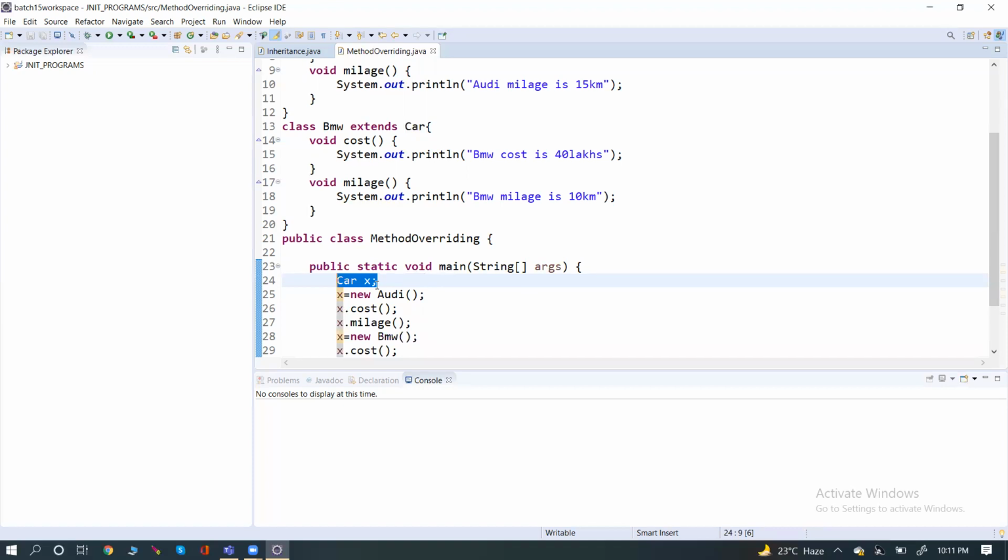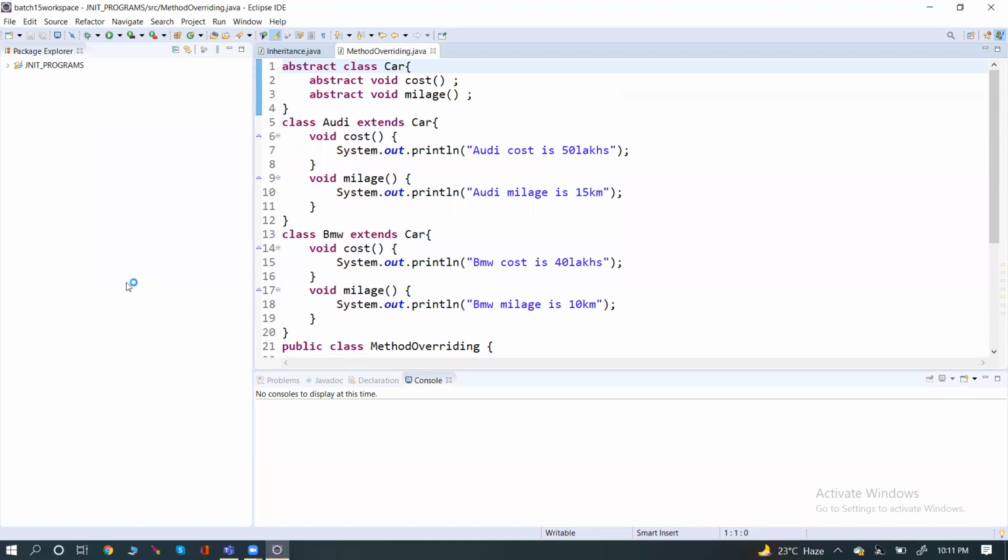Memory getting saved is an advantage for the program, because any application is required to occupy less memory and give fast performance. That is happening only because of the abstract class. Understood this? Any doubts?